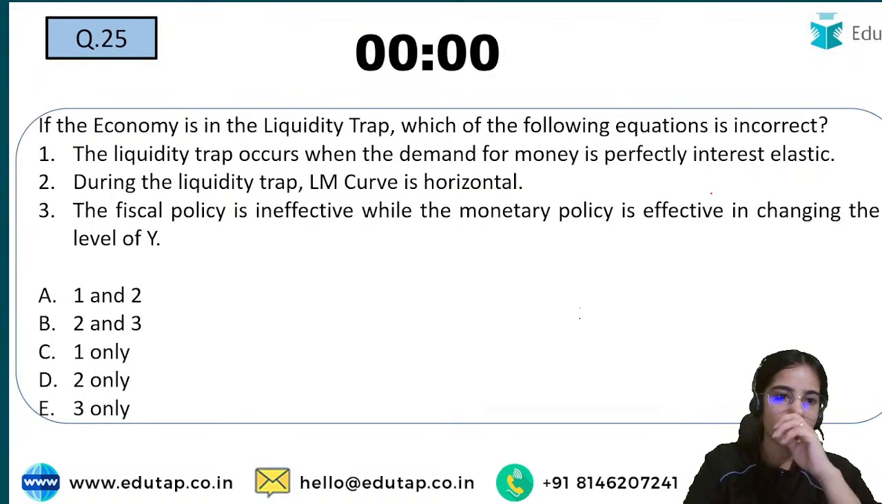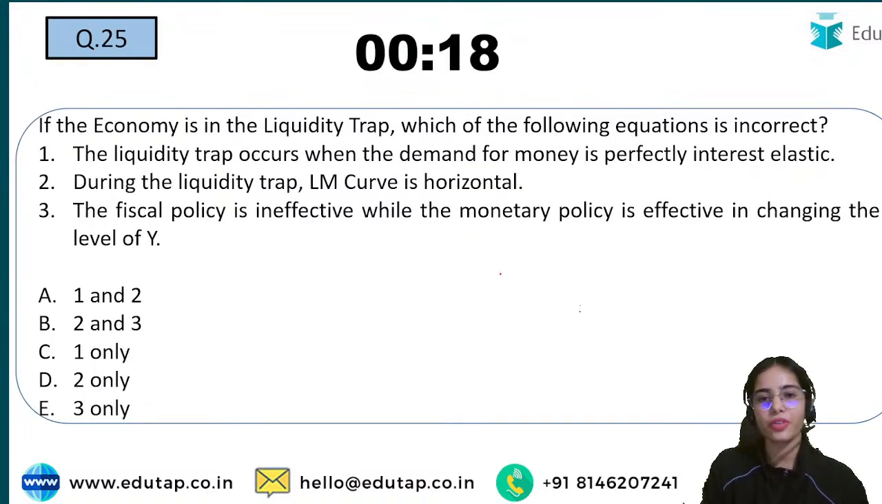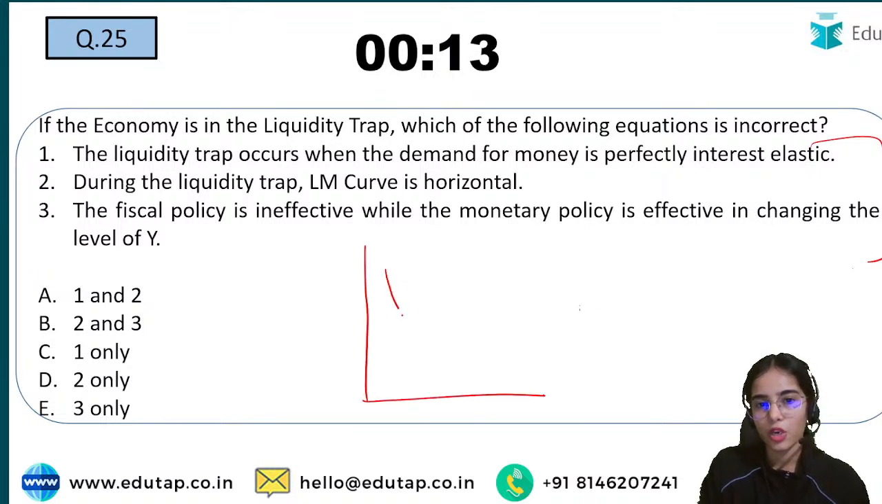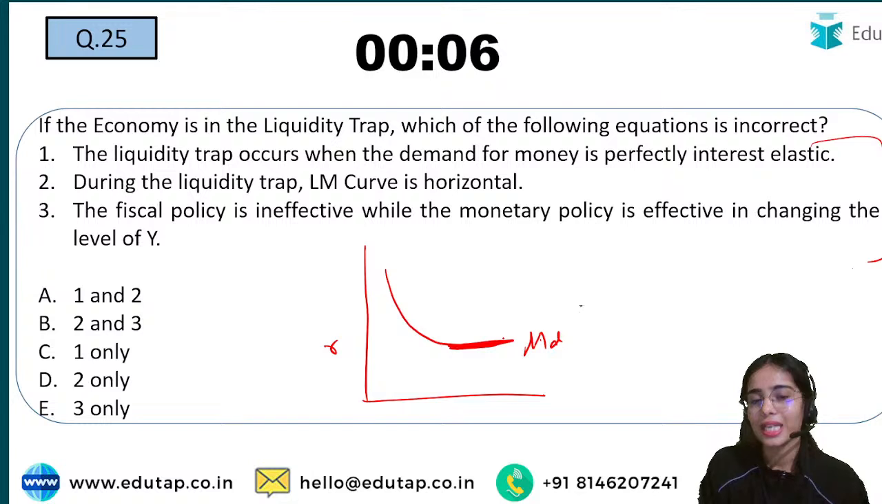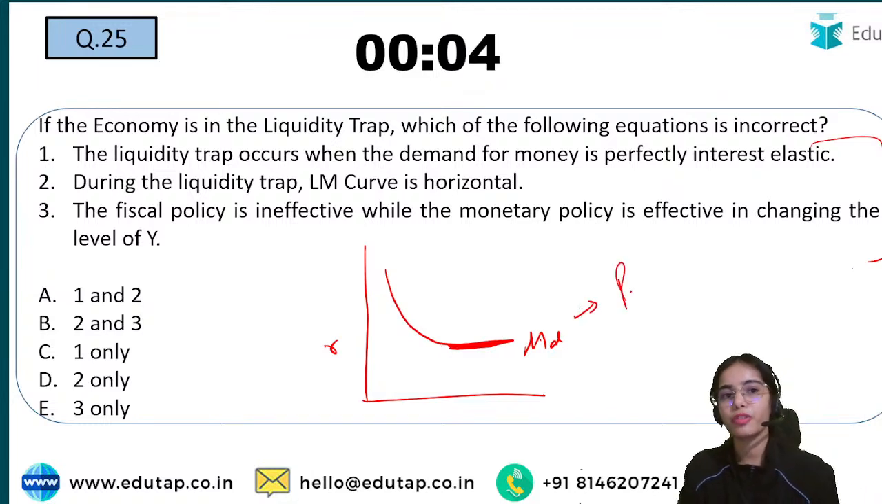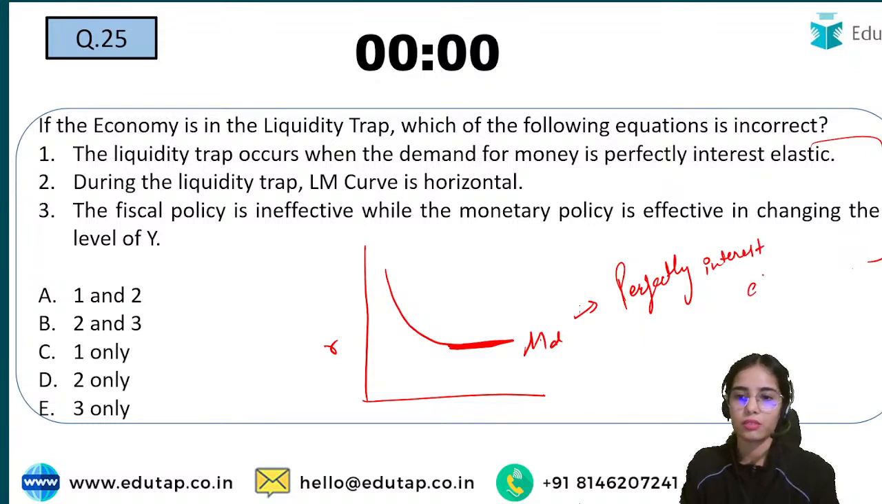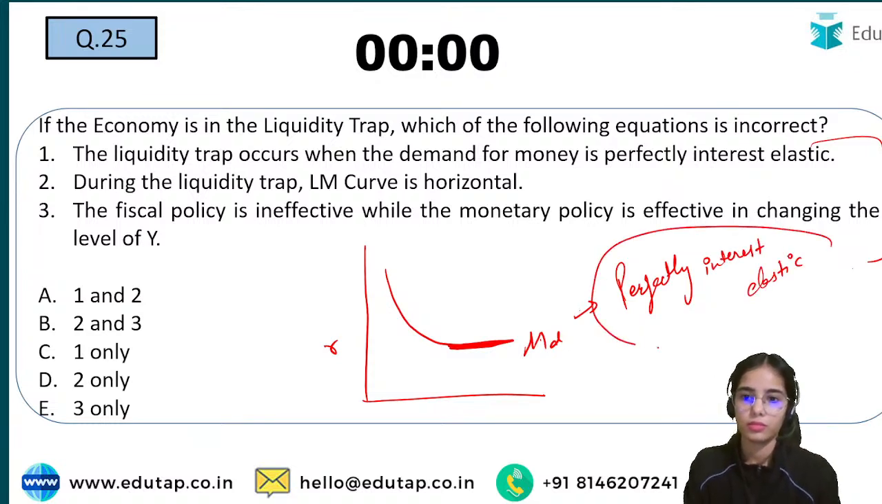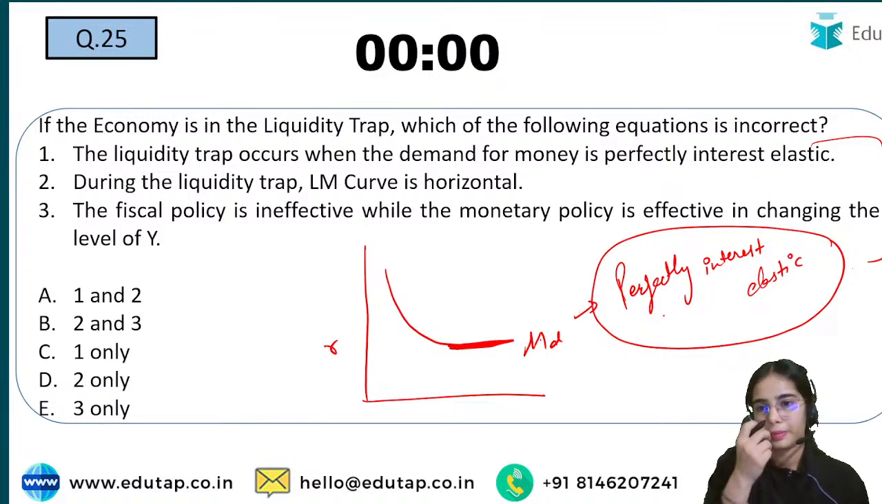Okay, next question is that if the economy is in the liquidity trap, which of the following will be correct? So first of all, if the economy is in the liquidity trap, that means the rate of interest is very low, so the demand for money has become horizontal. That means the demand for money has become perfectly interest elastic. So demand for money has become horizontal.